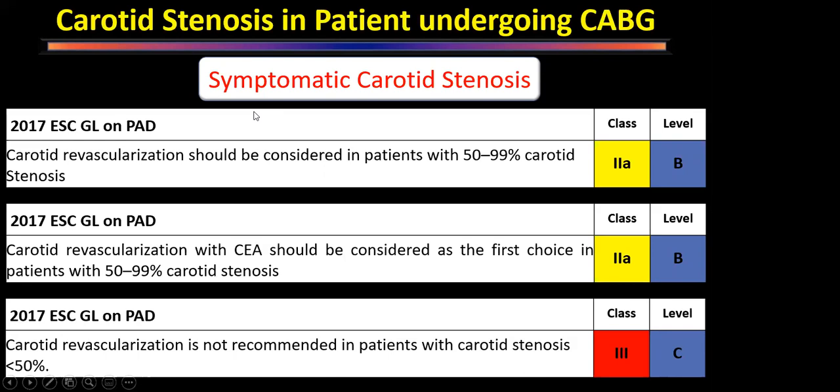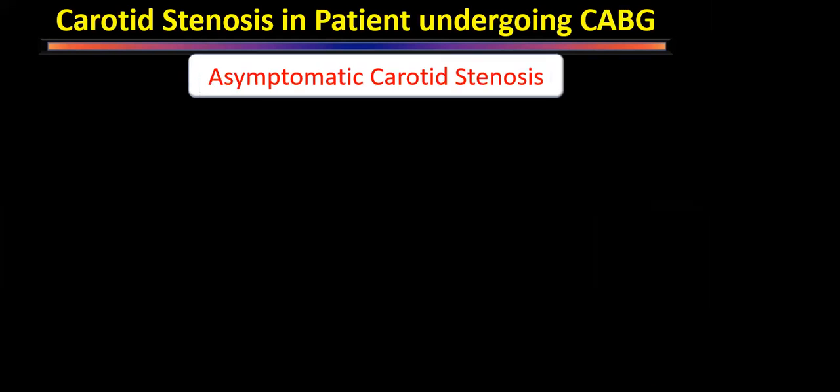So a patient has come to me for coronary artery bypass grafting. We take a history and we find that the patient had a TIA, and we do a Doppler and we find that stenosis is less than 50%. So that means the stroke in that patient was not caused by the carotid stenosis. It might have been due to atrial fibrillation, fibromuscular dysplasia, or some other reason. So that is why, if the stenosis is less than 50%, despite being symptomatic, that patient does not require a procedure on his carotid. Now comes the asymptomatic stenosis.